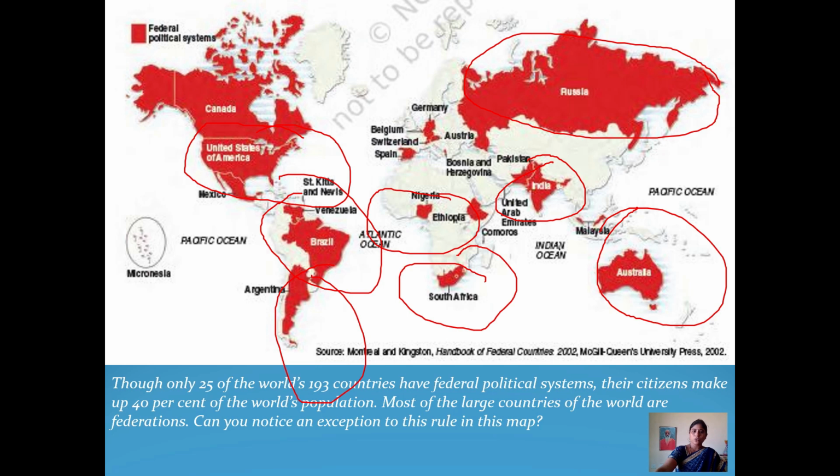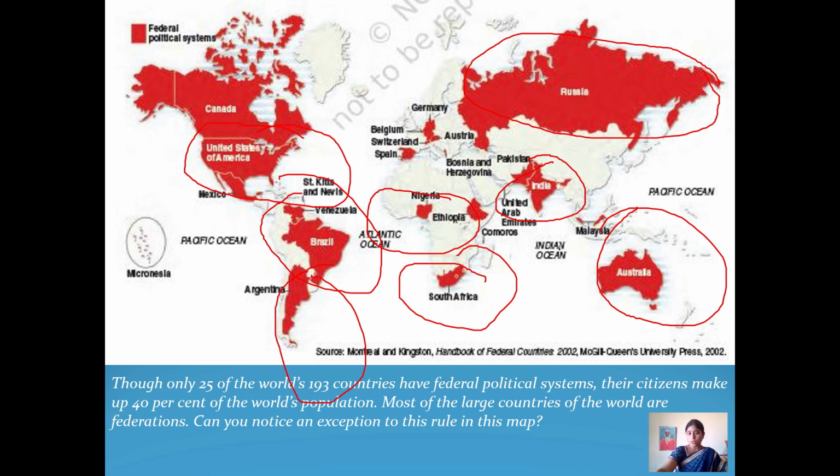See here, only 25 of the world's 193 countries have a federal political system, covering 40% of the world's population. Most of the large countries of the world are federations. Can you notice an exception to the rule in this map?